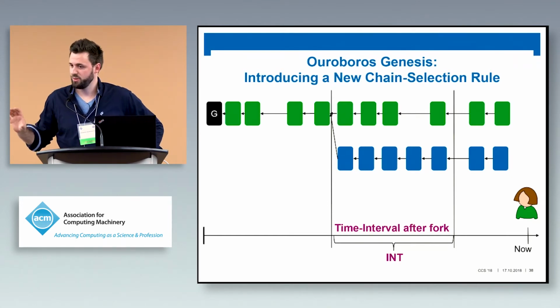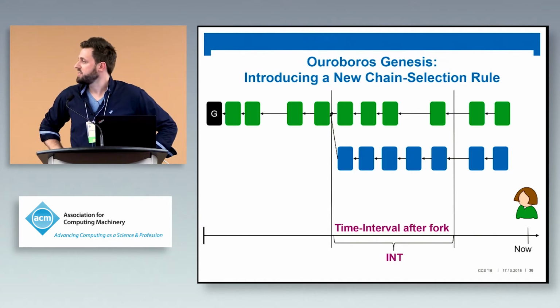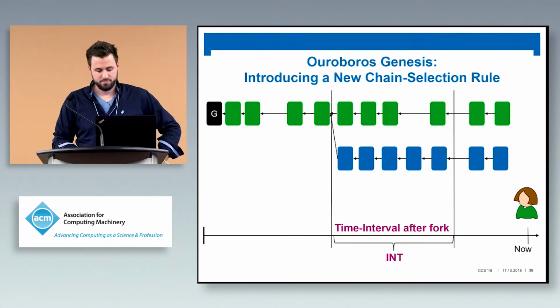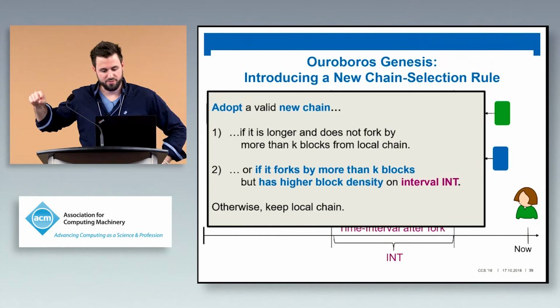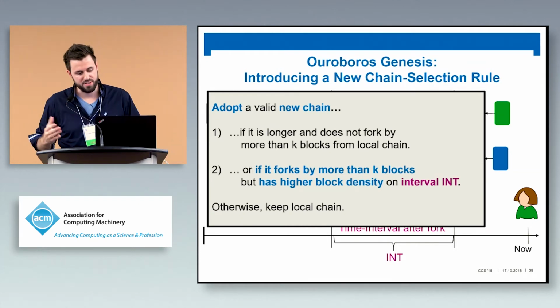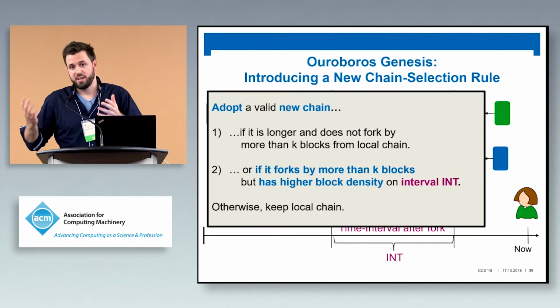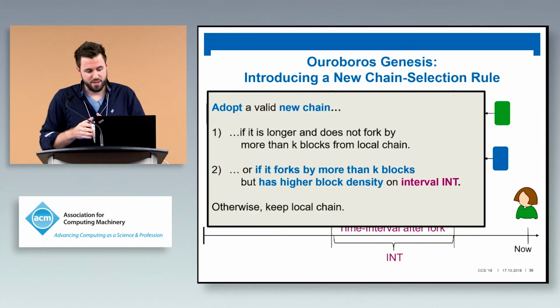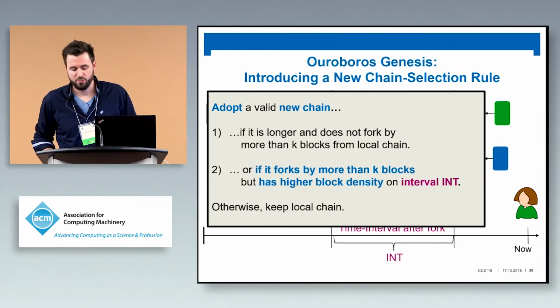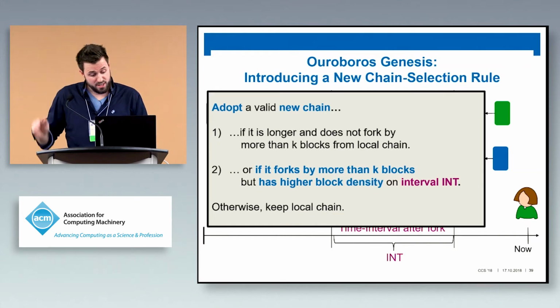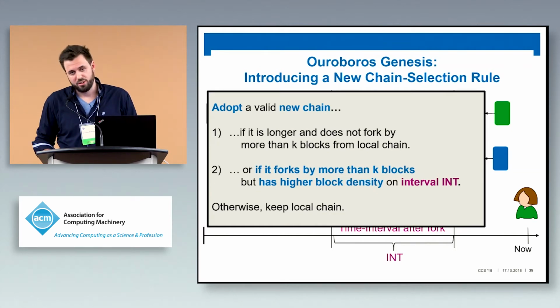So in this time interval, the preferable chain is the one with higher block density. This is the rule. So we keep the first one from Praos. Of course, if it doesn't fork by much, we take the longest. Otherwise, we examine this particular interval and prefer the one with higher density: if it forks by more than k blocks, we prefer the chain that has higher density on this special interval.